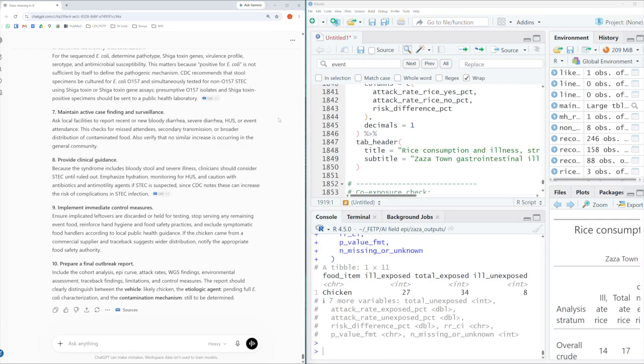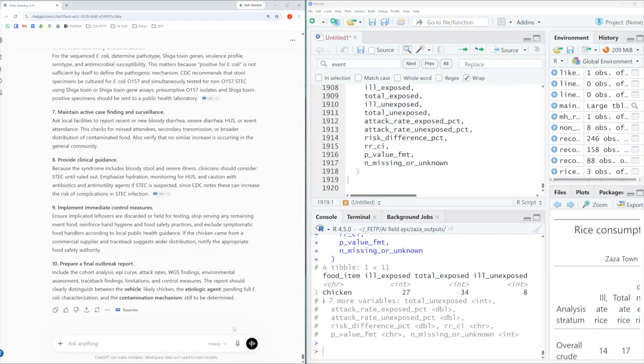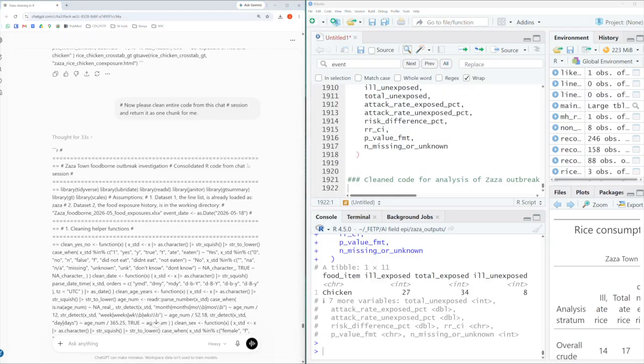So whenever I'm done working in a situation like this where I'm using a chatbot to help code, I like to ask the chatbot to output a final code that basically cleans up what it's worked on. So let's go ahead and do that. Paste this in the chat. And my prompt just says, now please clean entire code from this chat session and return it as one chunk for me. The output from that prompt.